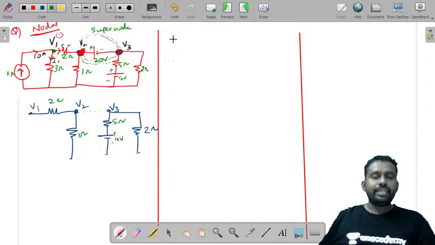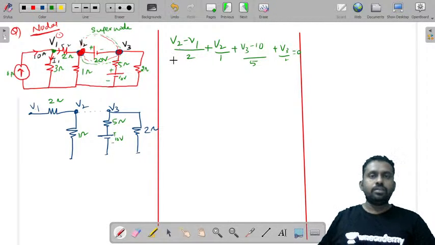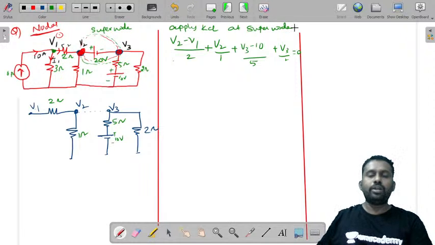Now I'll write this directly. The equation at the super node will be V2 minus V1 by 2 plus V2 by 1 plus V3 minus 10 by 5 plus V3 by 2 is equal to 0. So this is what you will write at the super node. Apply KCL at super node.